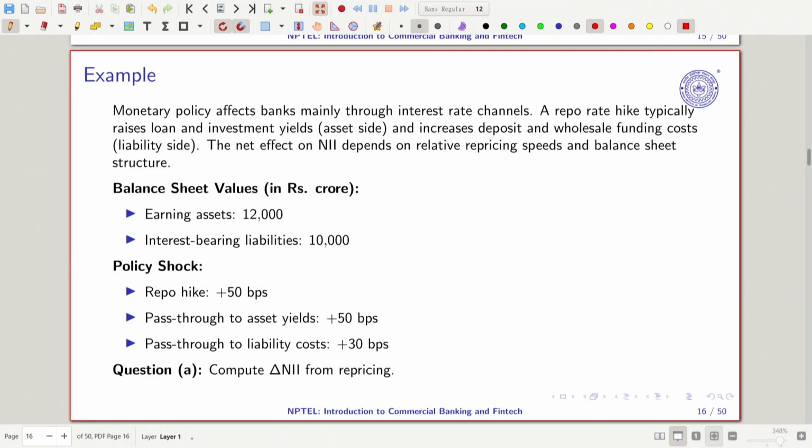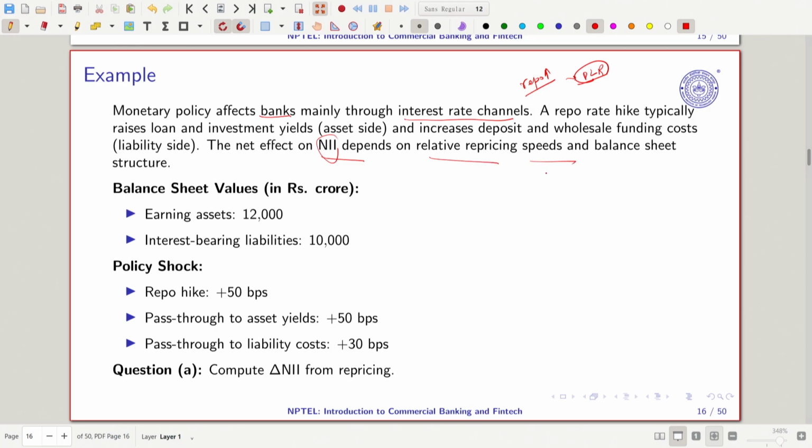Now, how do we see the change in net interest income from repricing? We know that monetary policy impacts banks through the interest rate channel, because when the repo rate rises, the bank's cost of borrowing from the RBI goes up, so they will charge more on the prime lending rate at which they lend to customers. A higher repo rate typically raises loan and investment yields. The net effect on net interest income depends on relative repricing and the balance sheet structure.